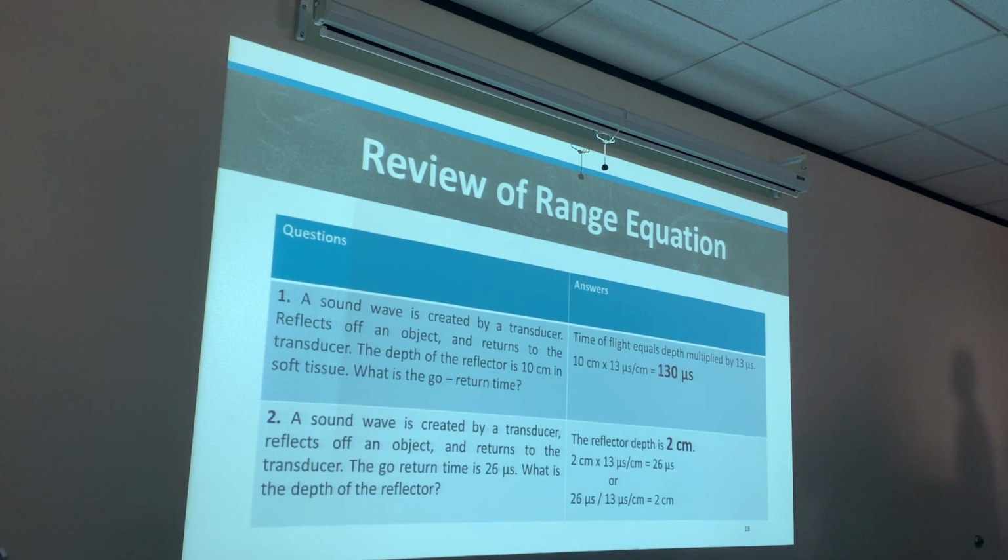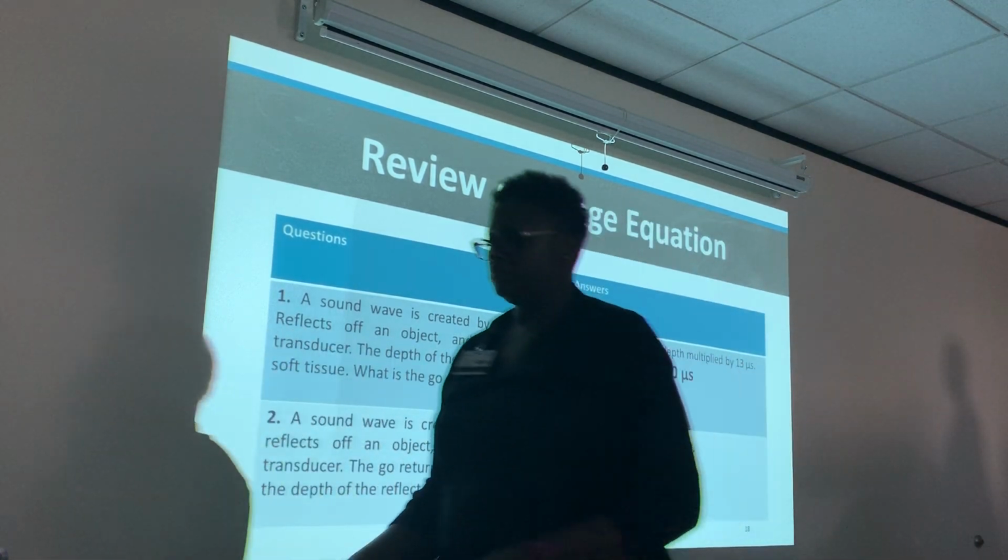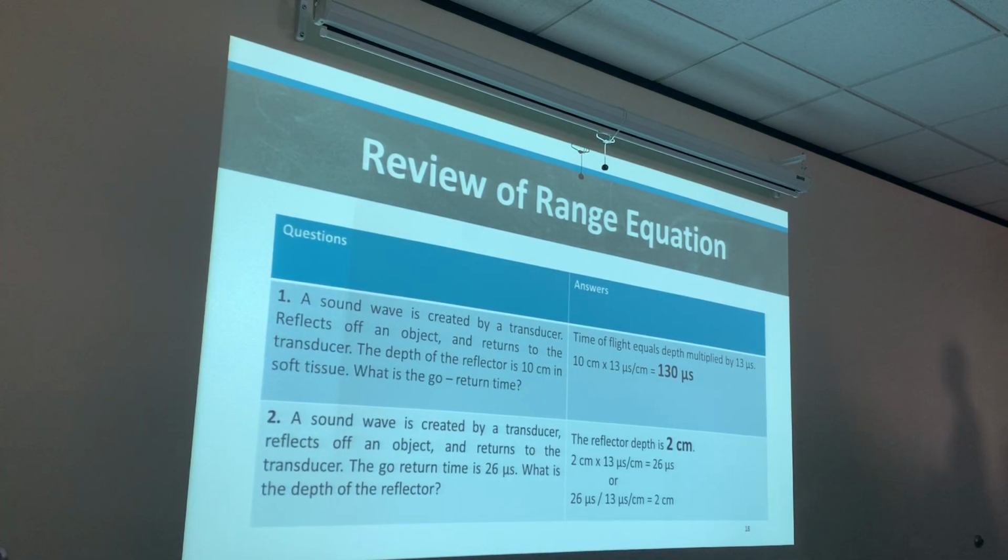A sound wave is created by a transducer, reflects off an object, and returns to the transducer. The depth of the reflector is 10 centimeters in soft tissue. What is the go and return time? We know it's 10 centimeters. We already answered this earlier in the lecture. 10 centimeters multiplied by 13 microseconds per centimeter gives us 130 microseconds. That is the go and return time. What is the total distance traveled? 20 centimeters. Thank you, Dewey, for my unit.